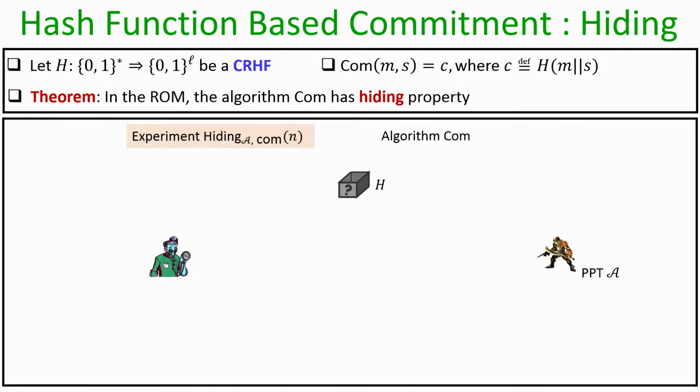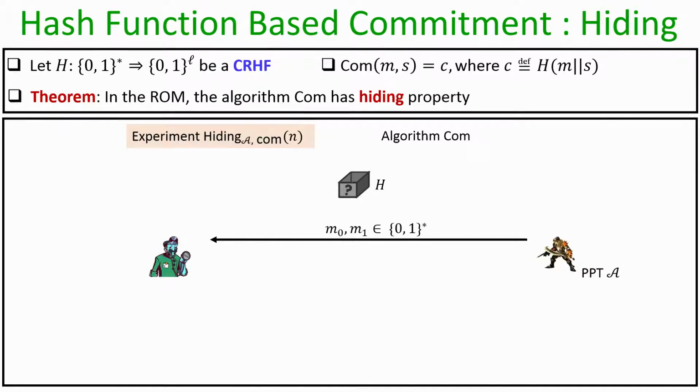Now, since we are going into the random oracle model, we have to modify the hiding experiment. Remember, in the hiding experiment the rules of the game were as follows. The adversary simply throws a pair of messages m0, m1 and one of them is randomly committed, and the challenge for the adversary was to identify whether it is seeing a commitment of m0 or a commitment of m1. But now, since we are going to instantiate the commitment using a hash function which is taken in the random oracle model, and in the random oracle model each entity in the system is going to have oracle access to the function h, we have to incorporate the oracle access to this oracle h in the experiment.